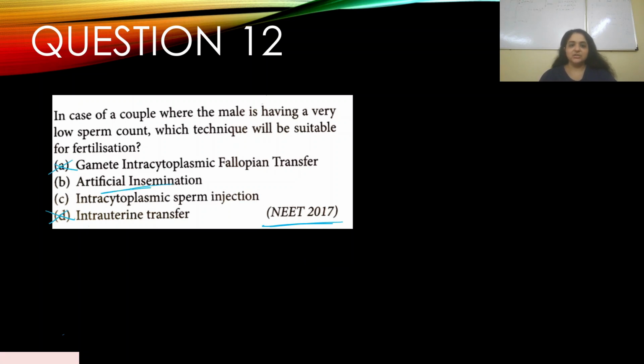Artificial insemination is when the sperm is directly put into the genital tract of the female, and intracytoplasmic sperm injection is done in a lab. So these are two ways by which, if the male has a low sperm count, they can perform fertilization. Okay, so I think there should be two appropriate answers here, B and C. So the answer is B and C here.